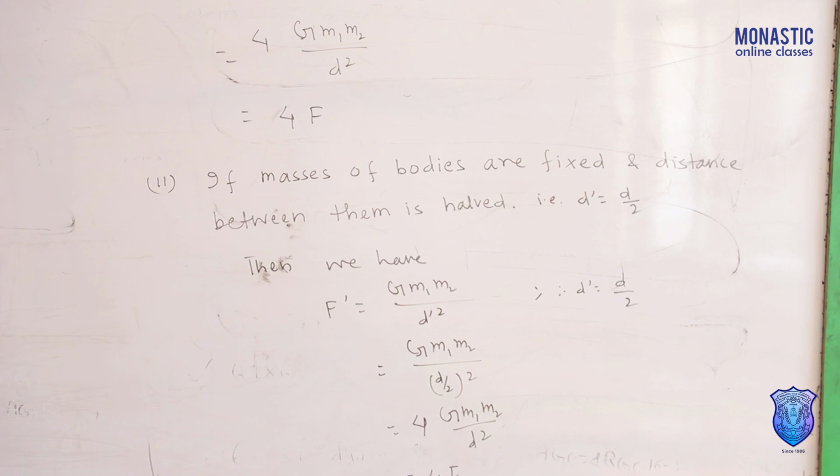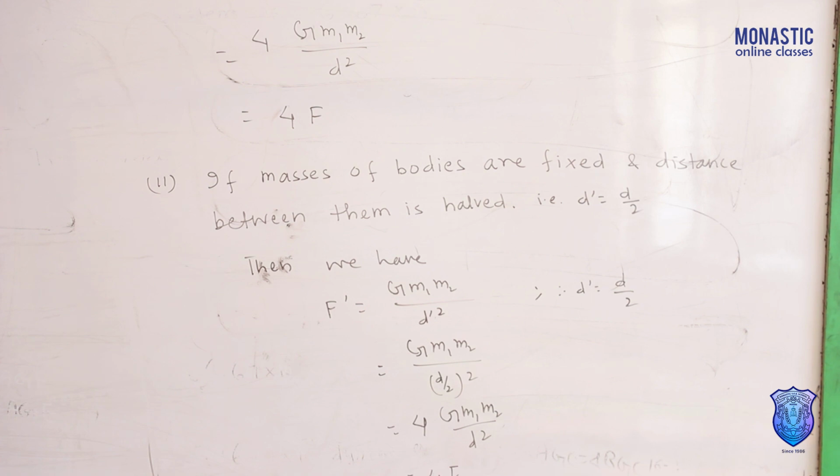Now, third case, if masses of the bodies are fixed and distance between them is double. If masses remain same, m1 dash equals m1 and m2 dash equals m2, and distance d dash equals 2d.